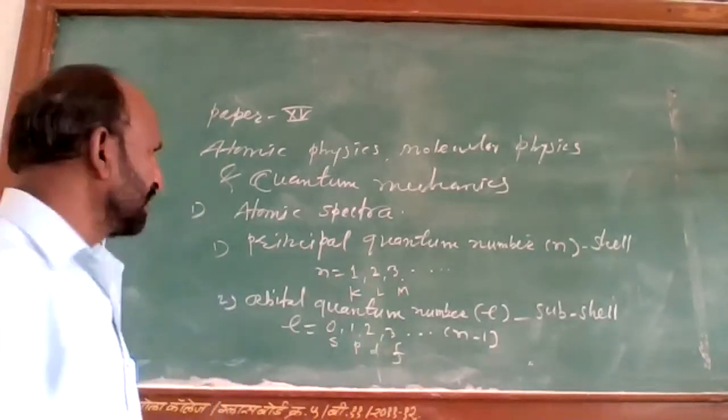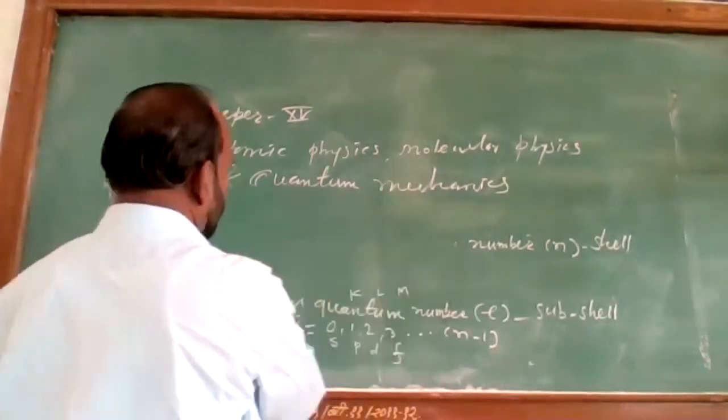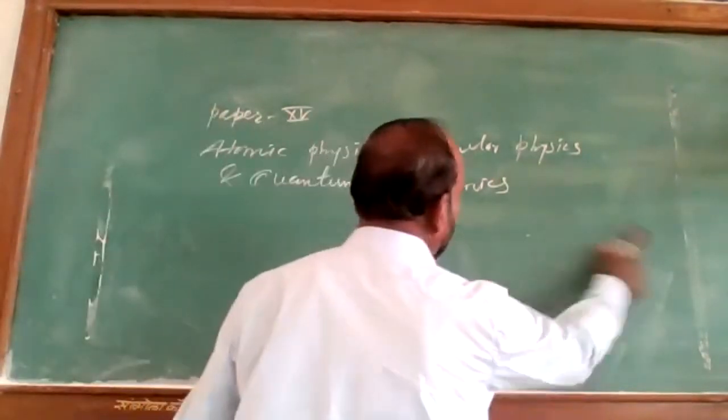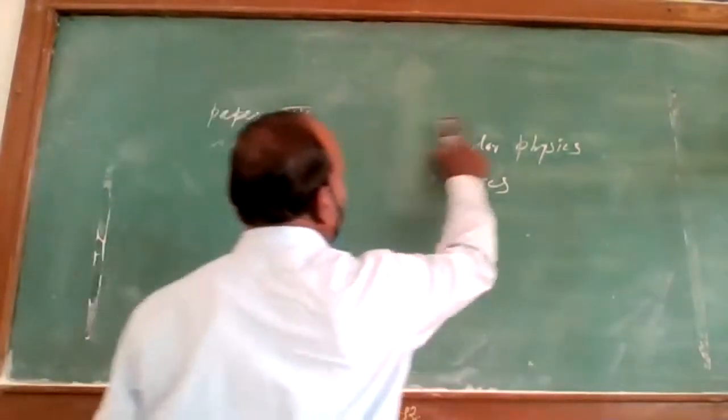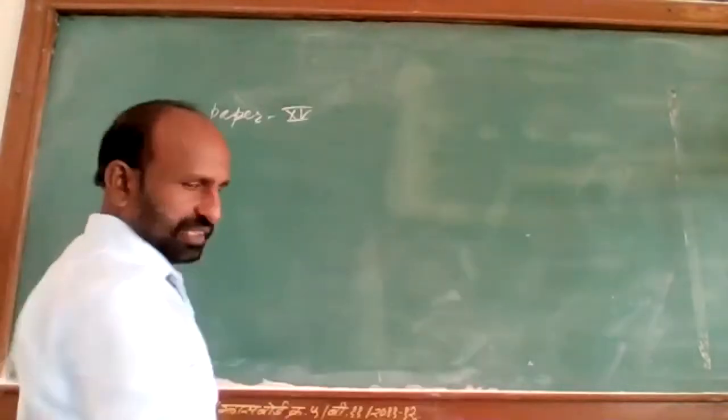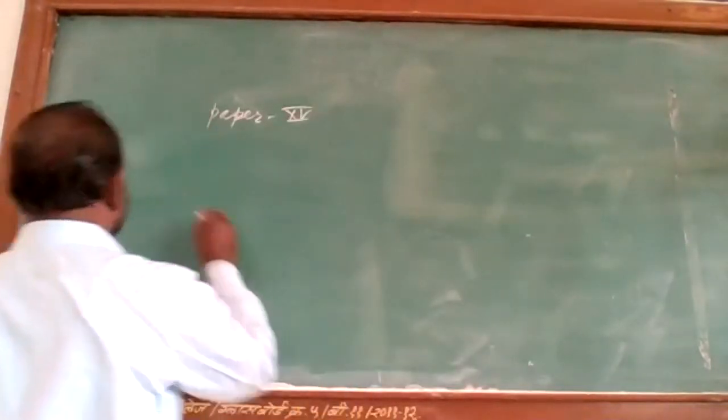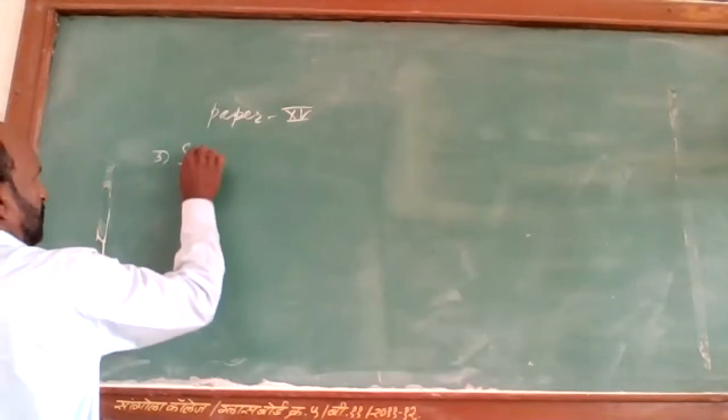Means they have their capacities. Now these are two quantum numbers, the principal quantum number and the orbital quantum number. Then the next quantum number is the spin quantum number.